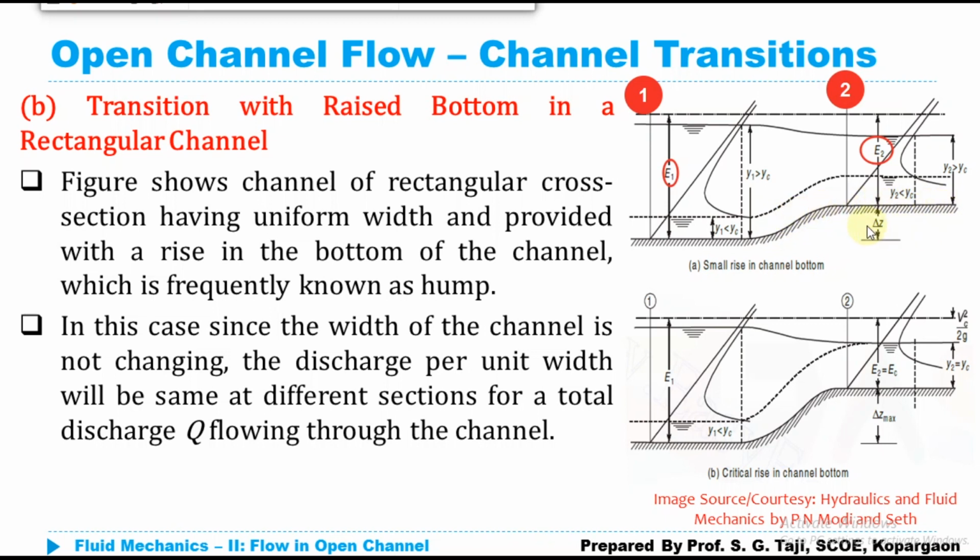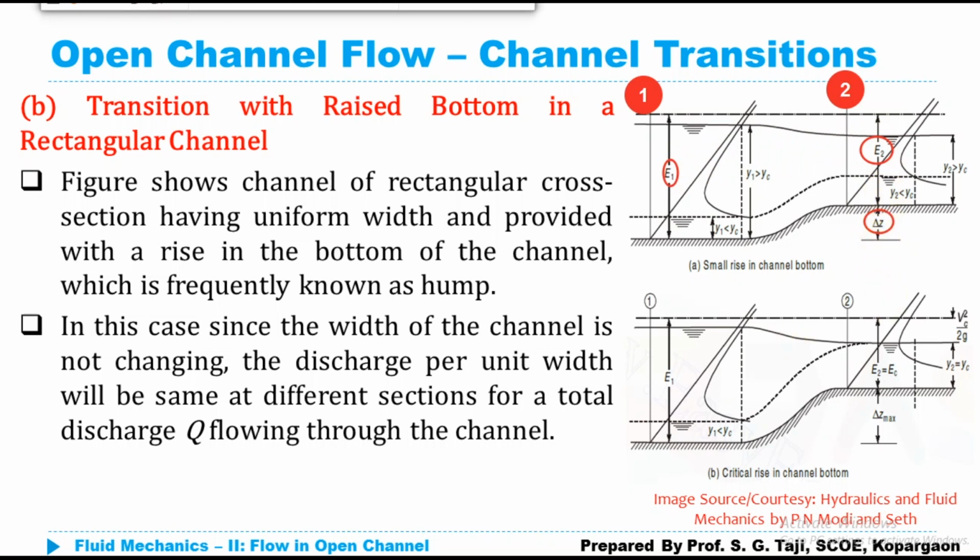of the channel. That is, if the height of the hump is delta Z, then our specific energy at section 1, E1, will be equal to E2 plus delta Z, or we can say that this delta Z would be the difference between E1 and E2. So this delta Z can be computed as E1 minus E2. So this is what is happening.